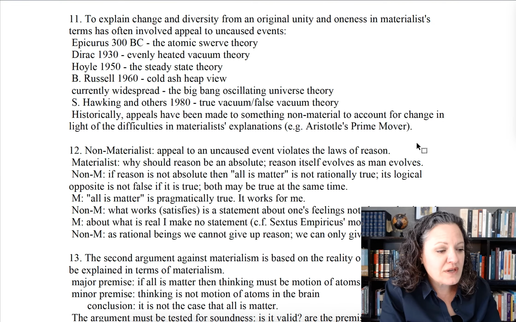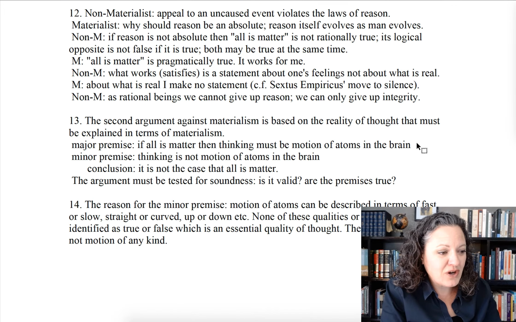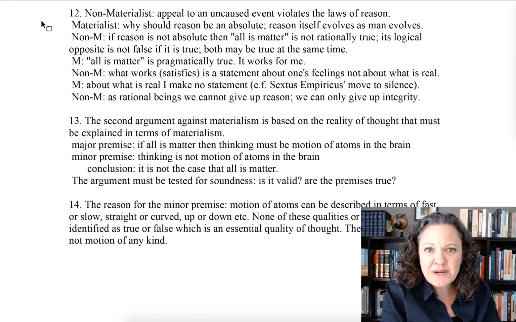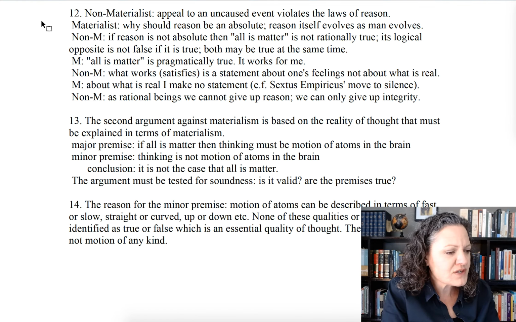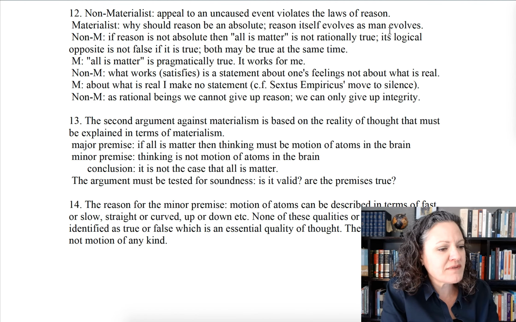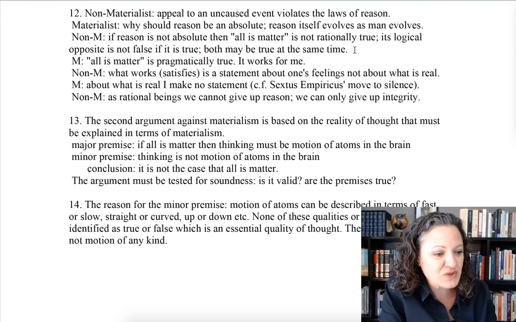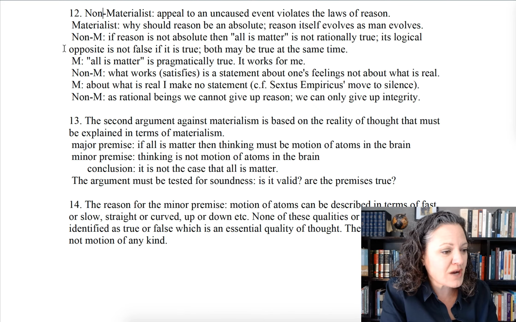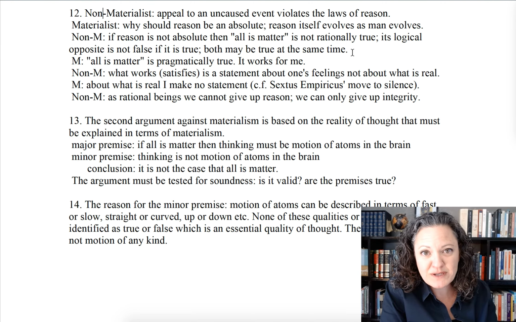So here is a mini dialogue between a non-materialist and a materialist. A non-materialist is anybody else on the square besides a materialist. So the non-materialist says, appeal to uncaused events violates the laws of reason. And the materialist might say, why should reason be an absolute? Reason itself evolves as man evolves. Remember, that was their assumption. The non-materialist responds by saying, if reason is not absolute, then your claim all is matter is not rationally true. Why? Because we can't know it by reason, because you just said it's not absolute. Its logical opposite is not false, if it is true. Both may be true at the same time, which renders it meaningless.